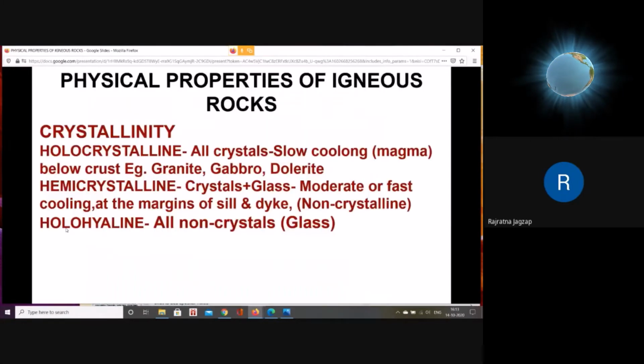So examples of holohyaline are obsidian and pitchstone, and an example of hemicrystalline is basalt. So gabbro is a coarse-grained holocrystalline rock, and dolerite is a hemicrystalline rock, and a holohyaline rock example is obsidian or pitchstone.